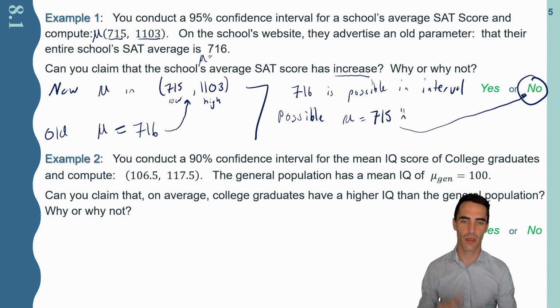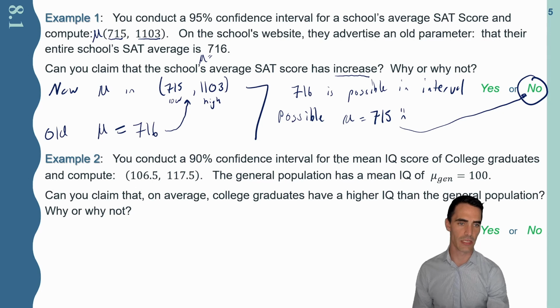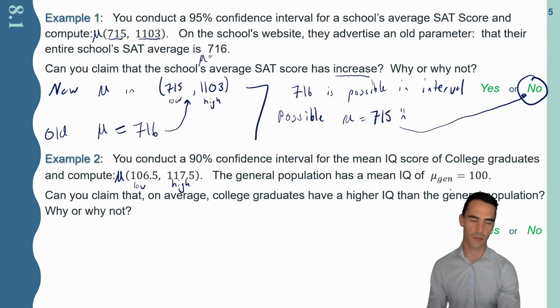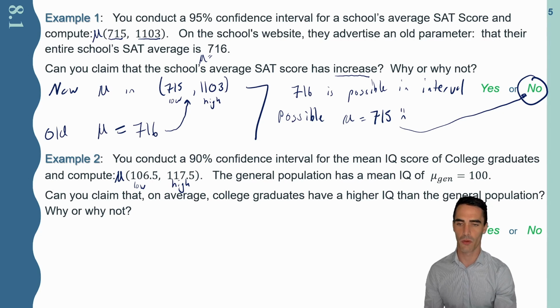Let's try the next one. You conduct a 90% confidence interval for the mean IQ score of college graduates and compute that their average is, on the low end, 106.5, and on the high end, 107.5. The general population has a mean IQ of 100. And again, that's the way the test is set up, so that's why we'll make that assertion. Here's our question. Can you claim that, on average, college graduates have a higher IQ than the general population? Why or why not?